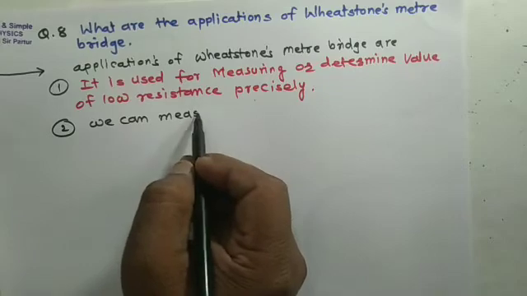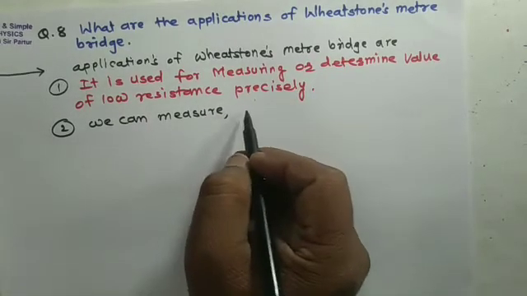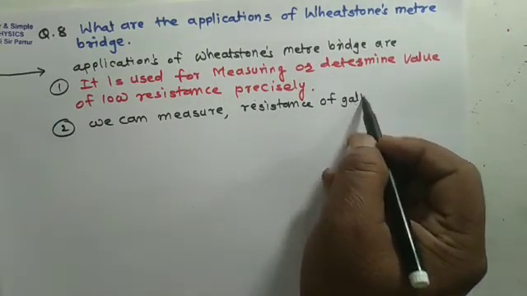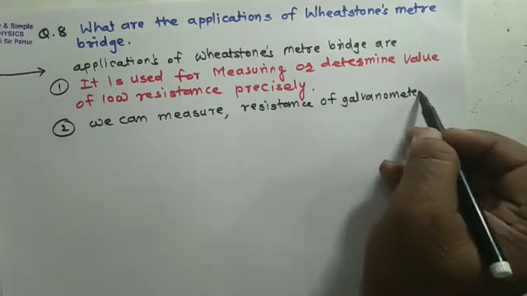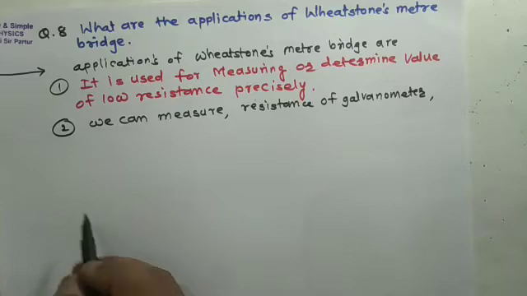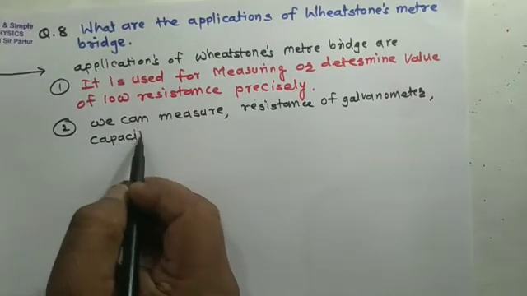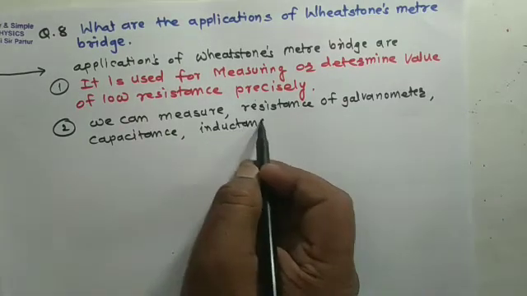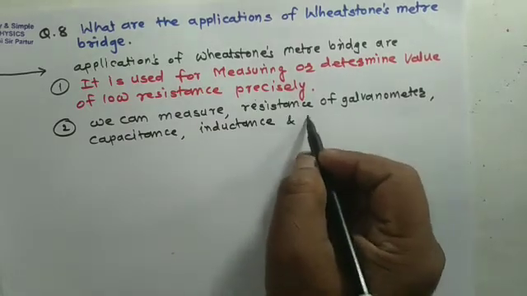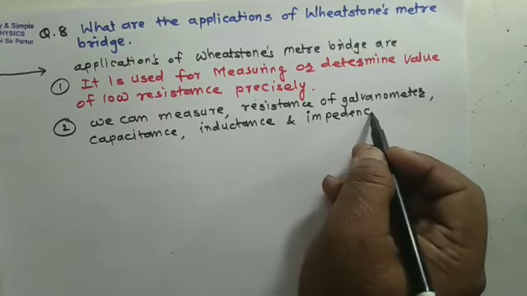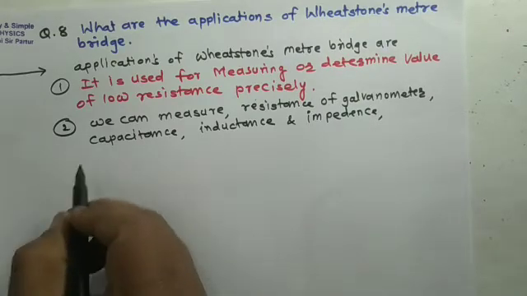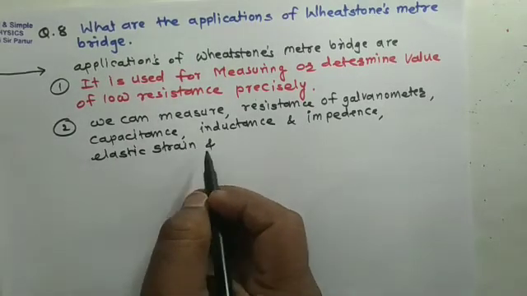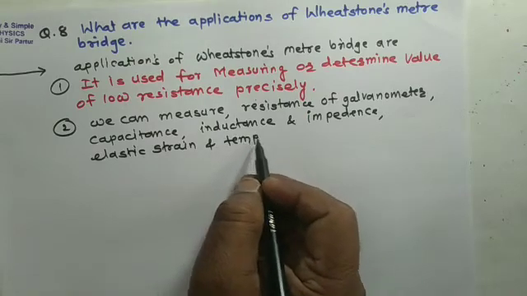measure resistance of galvanometer, we can measure capacitance, also we can measure inductance and impedance, also we can measure elastic strain, and we can also measure temperature.